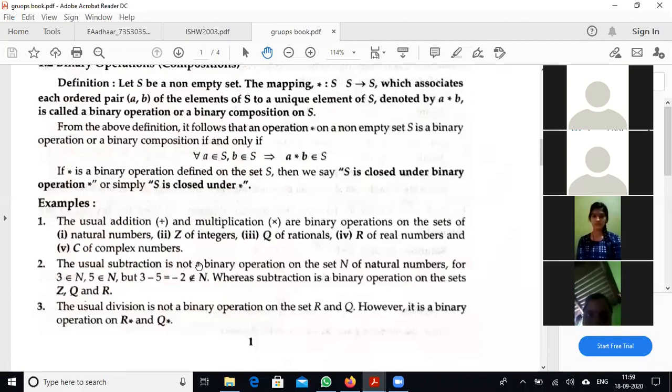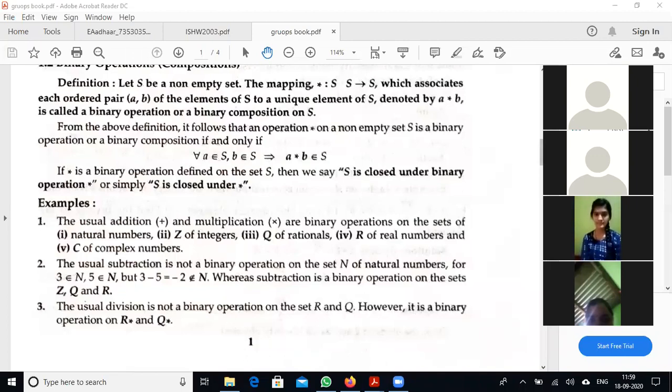Thus, minus, that is subtraction, is not a binary operation on natural numbers. Similarly, division is not a binary operation on non-zero positive real numbers and non-zero positive rational numbers.